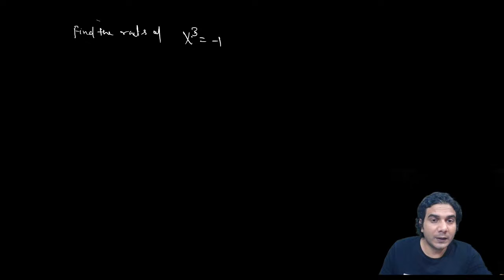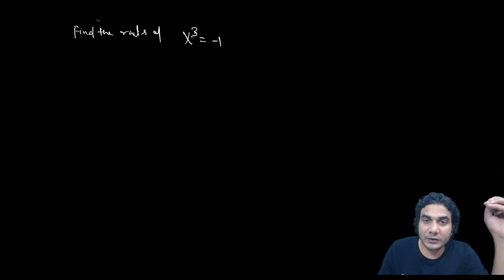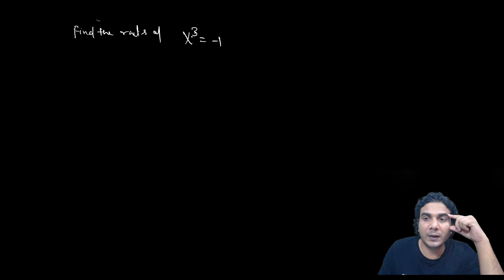If you find the cube root of any real number, purely real, should not be complex, then cube roots of any purely real number can be expressed in terms of the cube roots of unity, I mean in terms of omega, okay? I'll tell you the general method, but before that, let's simplify it, okay?